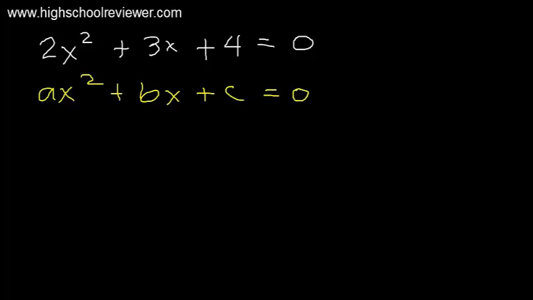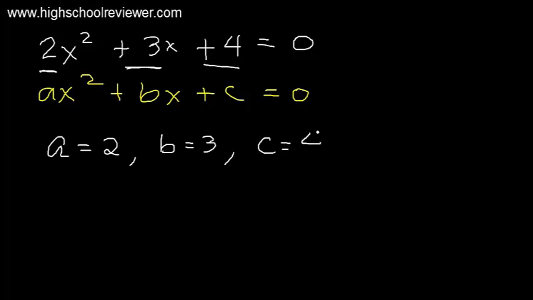And the values of a, b, c, so we have a, that is the numerical coefficient of our first term, so our a is positive 2. Our b is the numerical coefficient of the second term, that is positive 3. And our c, which is the constant, is positive 4.